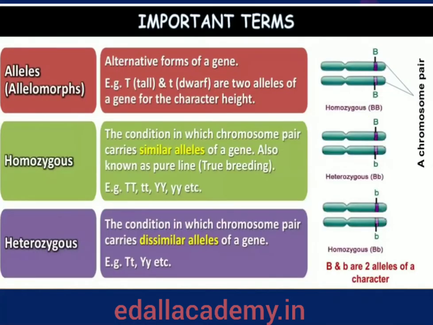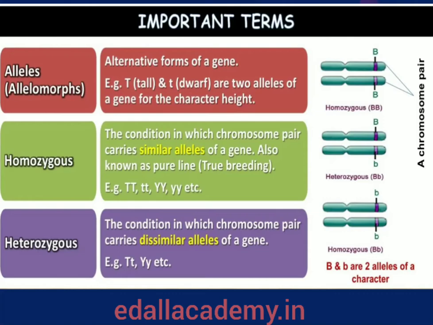Then what do you know about alleles or allelomorphs? Alleles are alternative forms of a gene. For example, capital T represents tall, small t represents dwarf, or two alleles of a gene for the character of height.